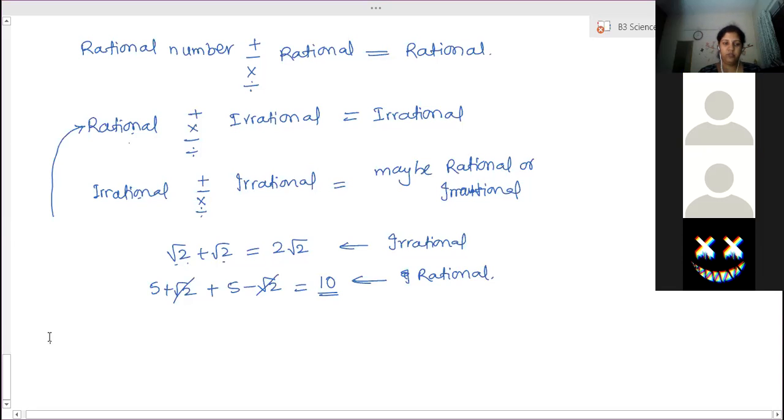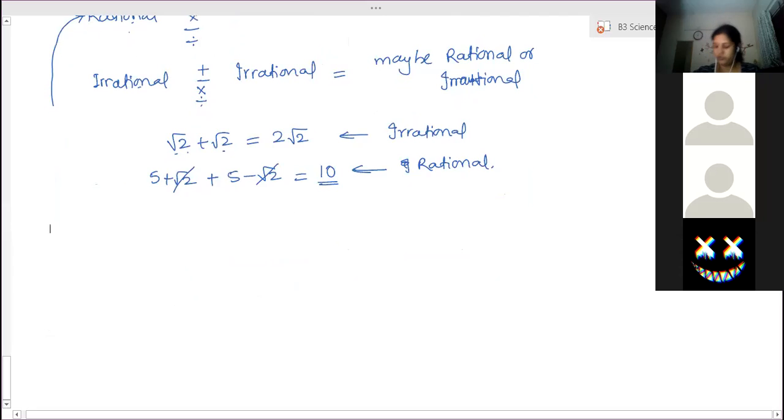Now we have to prove that for a rational number and an irrational number, the addition, subtraction, multiplication or division between them is irrational. For example, suppose we need to prove that 5 plus root 2 is irrational. The method is somewhat different.